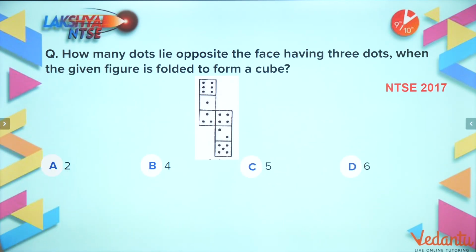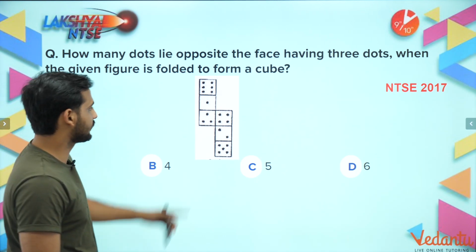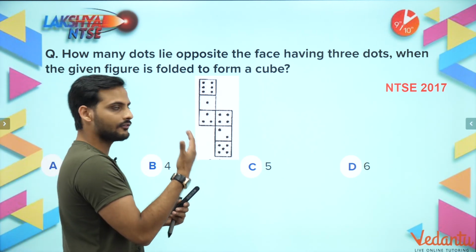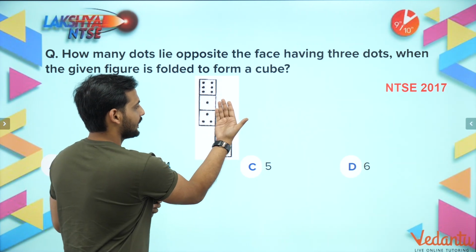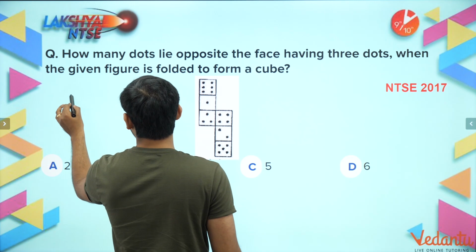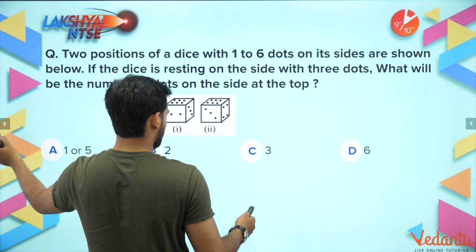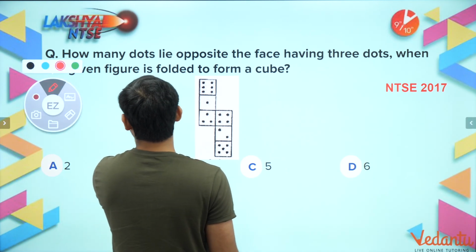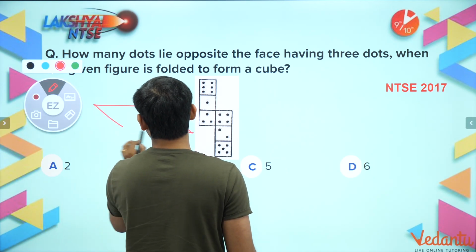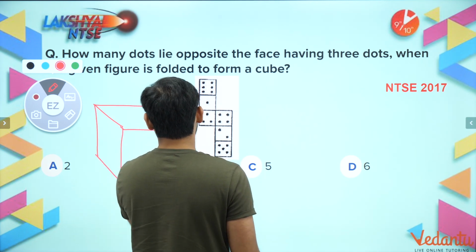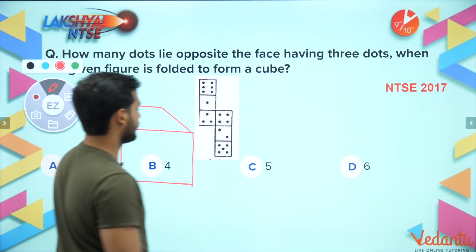Now, how many dots lie opposite to the face having 3 dots when the given figure is folded? So beta, if I fold the given figure, see how it will be folded. See, this part will be folded like this. Let us say you have this figure.